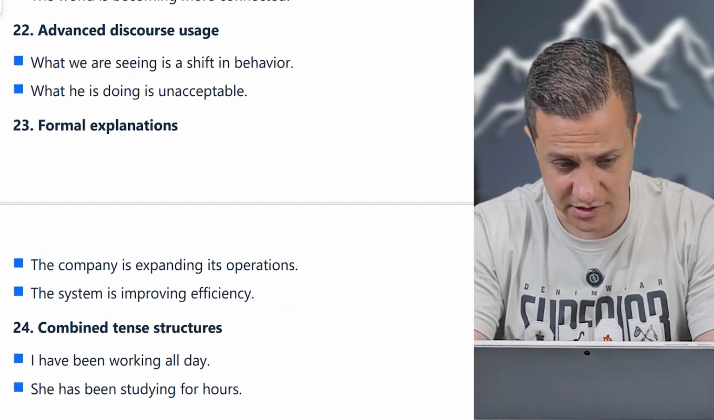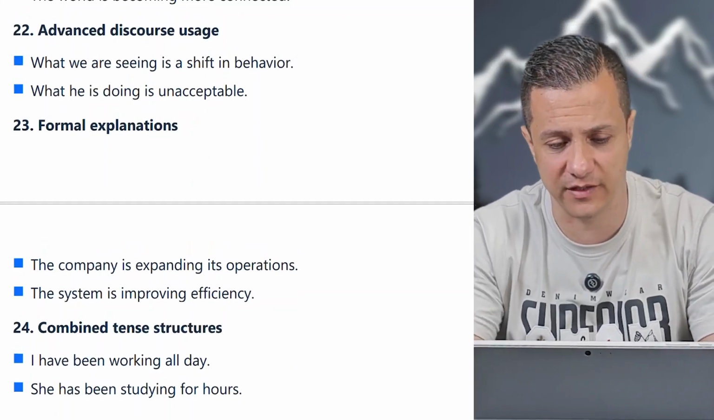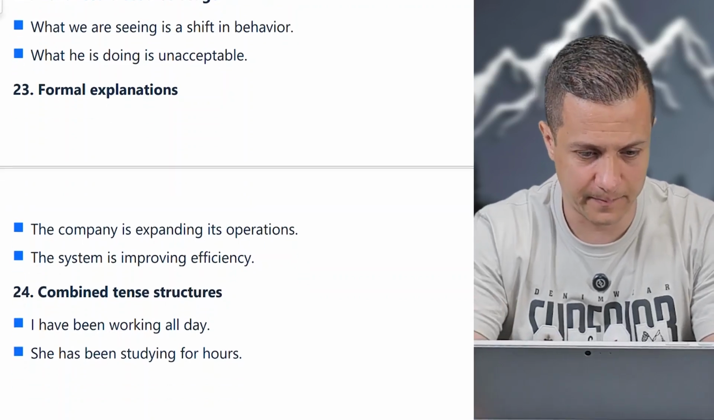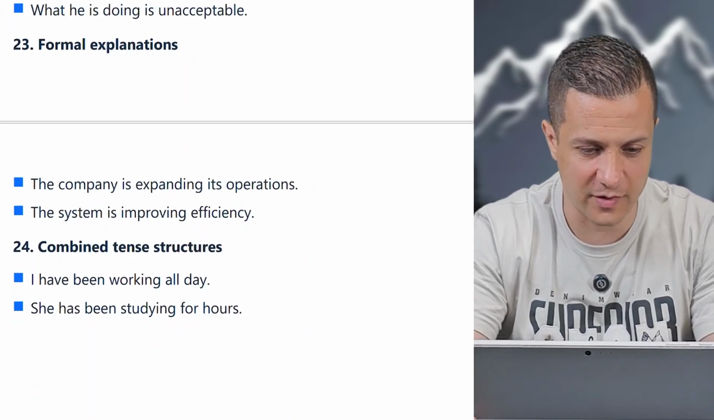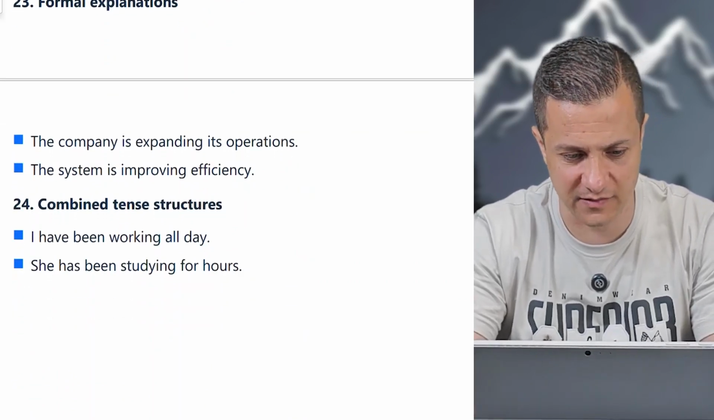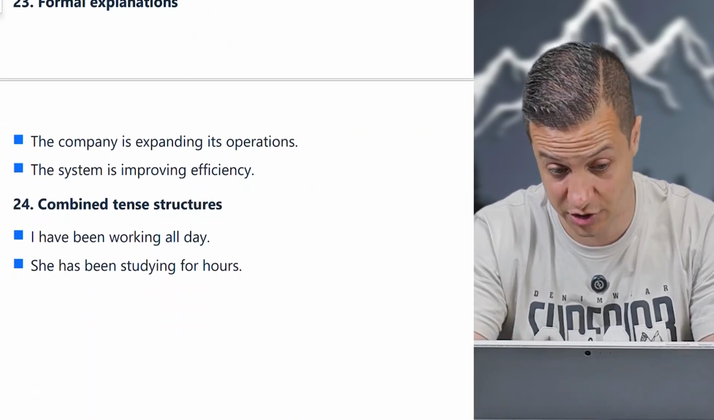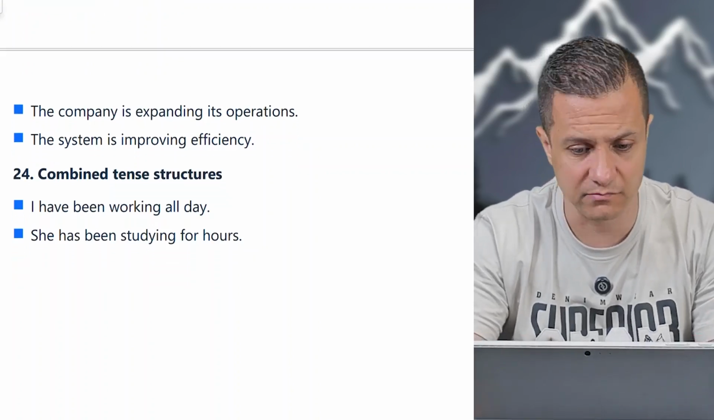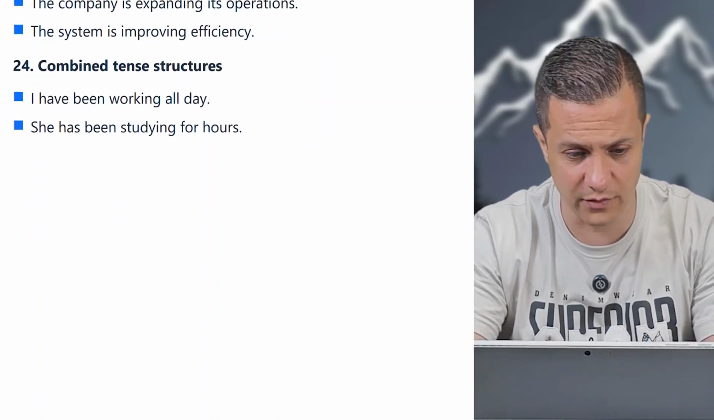Advanced discourse usages. What we are seeing is a shift in behavior. What he's doing is unacceptable. Somehow cleft format, yeah. Formal explanation. The company is expanding its operation. The system is improving efficiency. Advanced example, great for you.